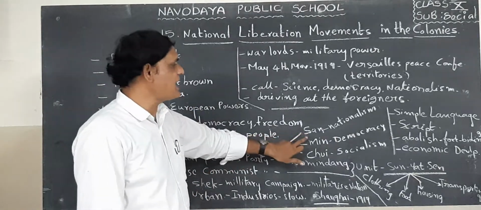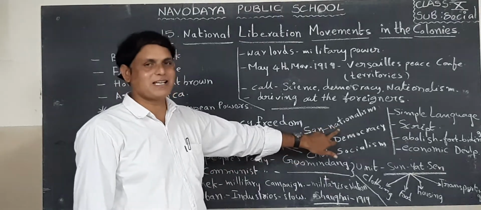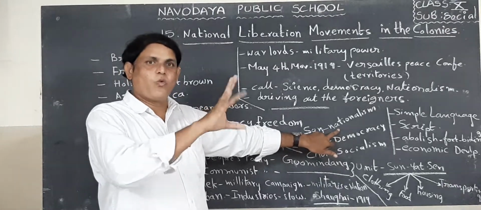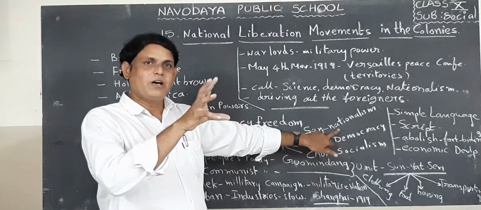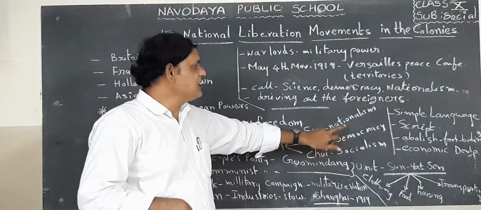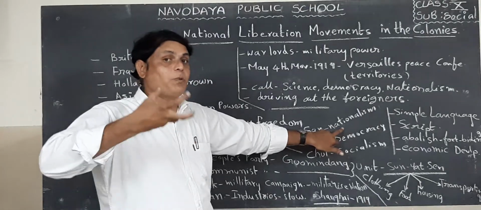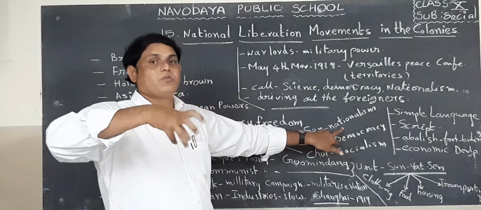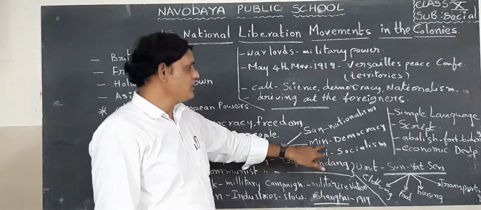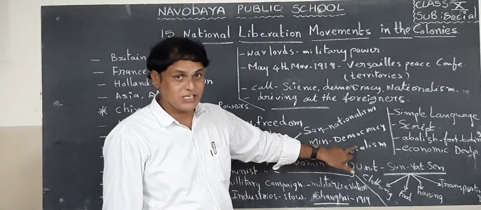The first one, San, means nationalism. They wanted to overthrow the foreigners over China. That is nationalism. They developed, they are one nation. The second one is Min. Min means democracy.